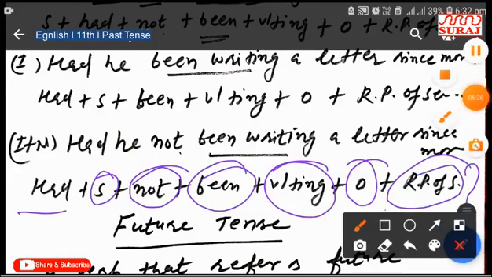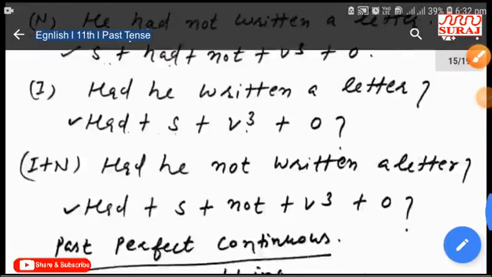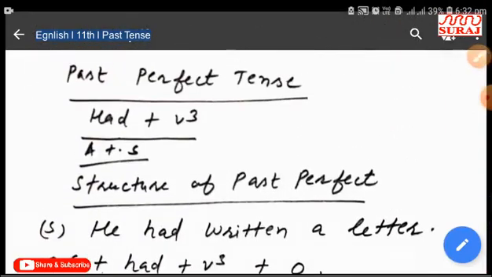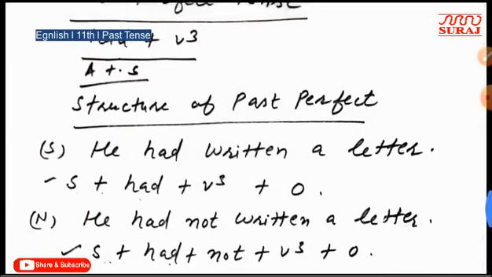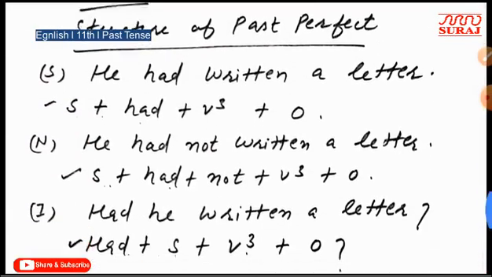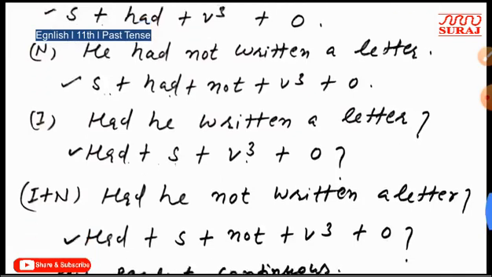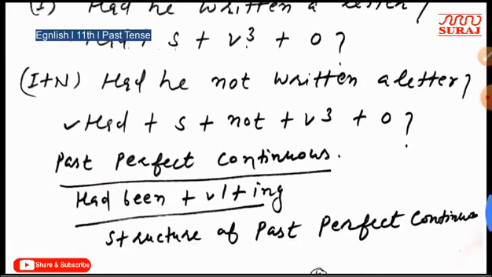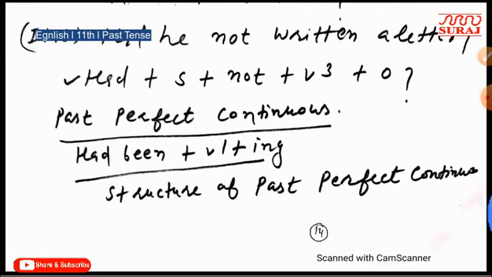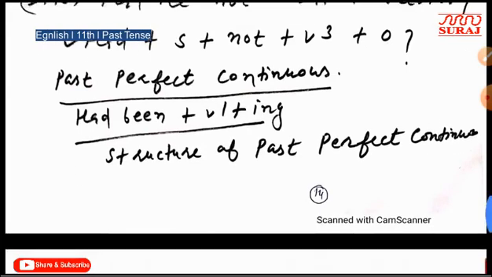In today's video, we have discussed the structure of past perfect tense: helping verb of past perfect tense, simple structure, negative structure, interrogative plus negative structure. After that, we have discussed past perfect continuous. Helping verbs for past perfect continuous is had been, first form plus ing.